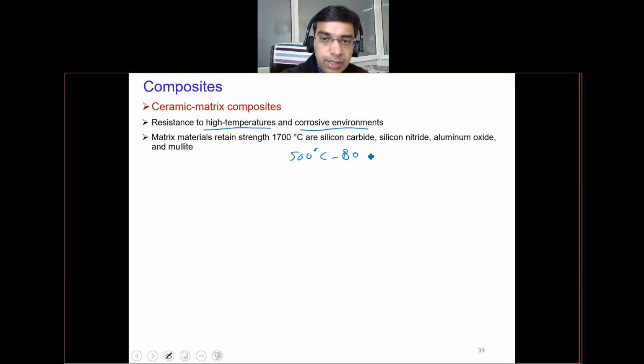But beyond that, metal matrix composites are not good enough. The ceramic matrix composite can retain its strength up to 1700 degrees centigrade, which is a very high temperature.